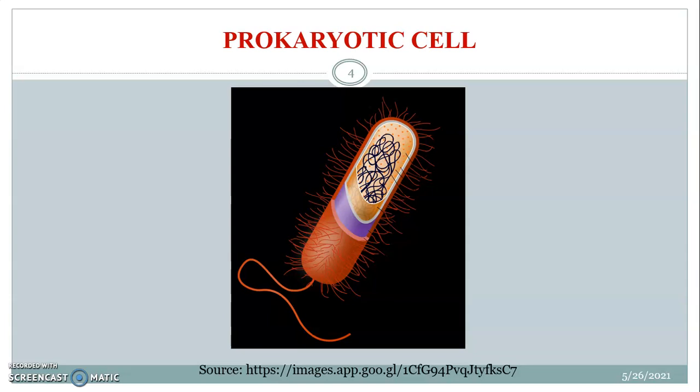Now all these organelles which I just now listed, they are not all present in the prokaryotic cell, because this word itself is coming from the two main words pro and karyon. So that is a kind of primitive cell. They do not have a distinct nucleus, but they have a cell membrane, cell wall, and a nucleoid, a kind of scattered genetic material.